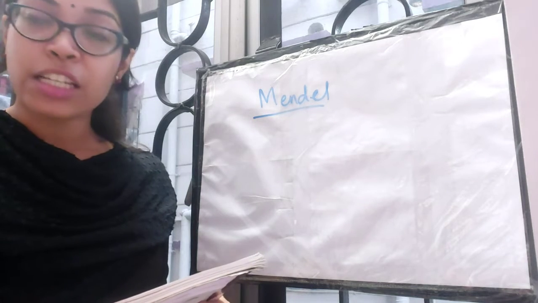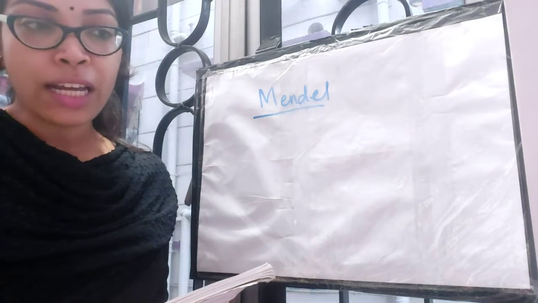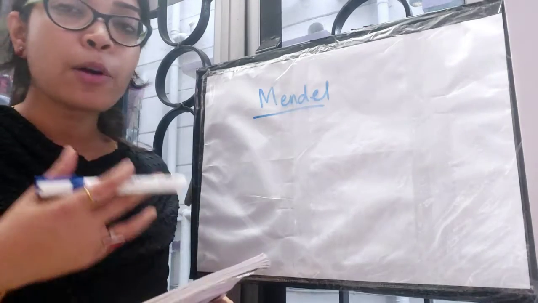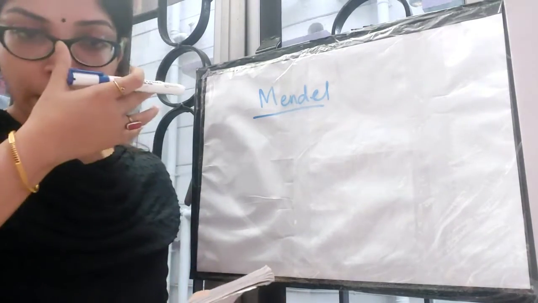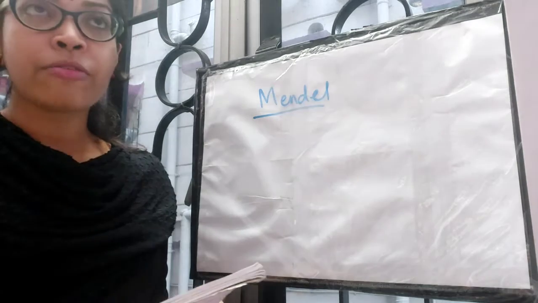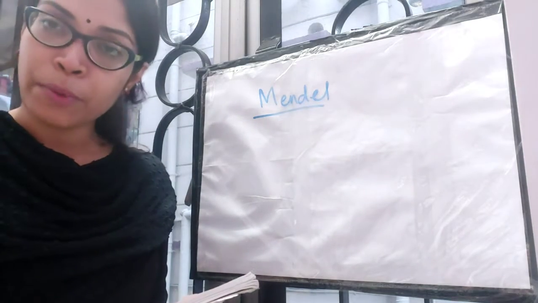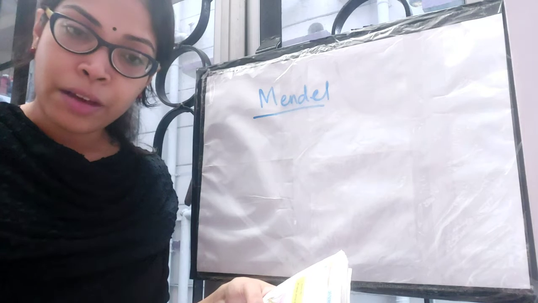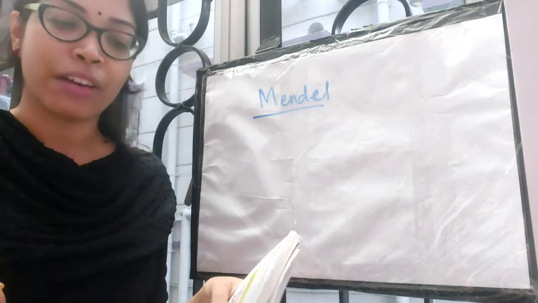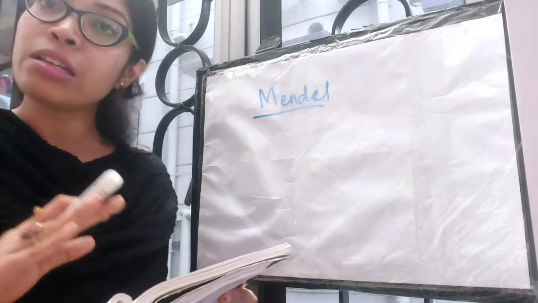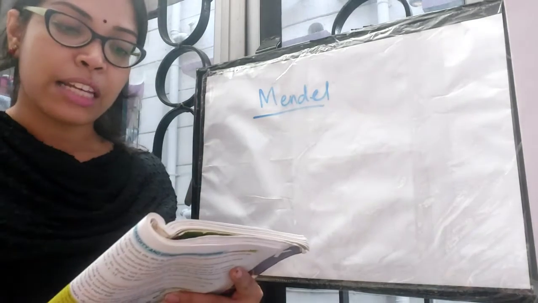Third point, the varieties were pure. There were pure varieties, and you have learned about pure and hybrid previously when I was discussing the key terms, right? So all the varieties in pea plant were pure, and by artificially mating or breeding them, he got hybrid varieties. But originally they are all pure varieties.